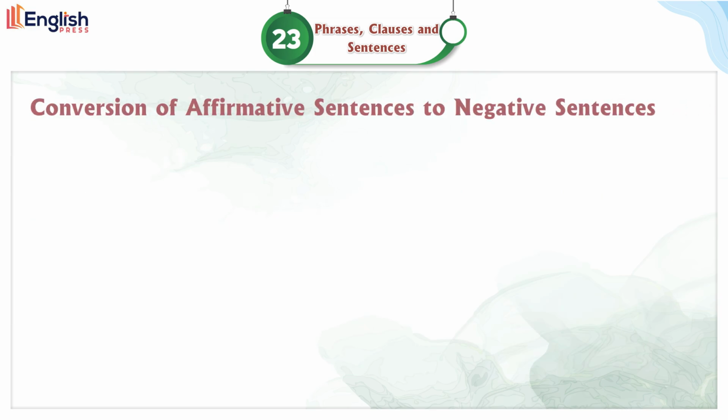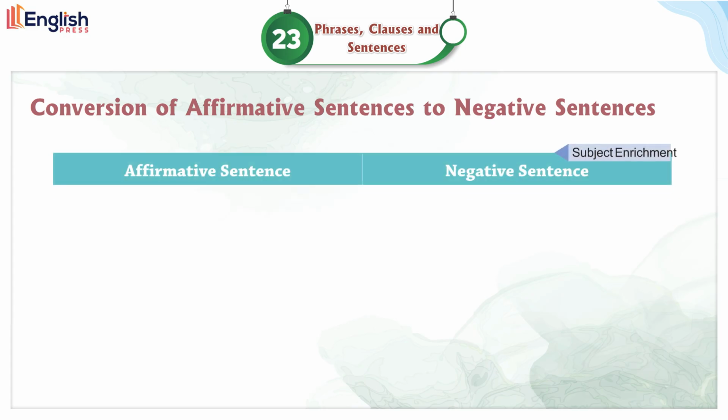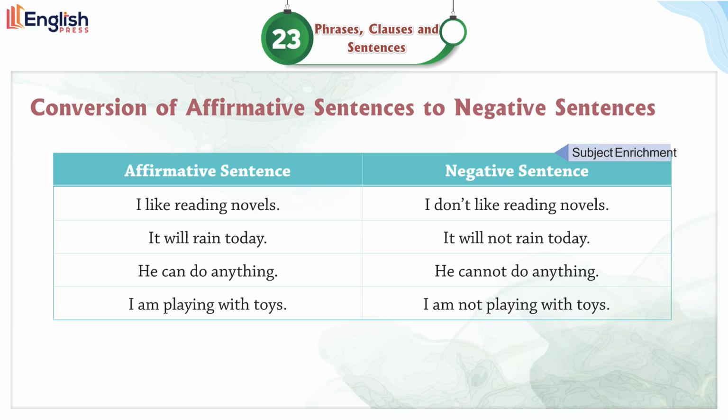Conversion of affirmative sentences to negative sentences. Affirmative sentence, negative sentence. I like reading novels. I don't like reading novels. It will rain today. It will not rain today. He can do anything. He cannot do anything. I am playing with toys. I am not playing with toys.